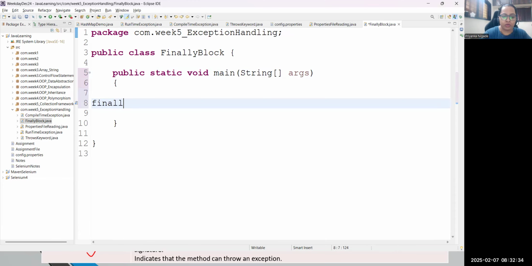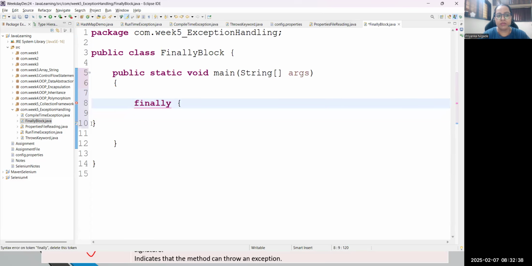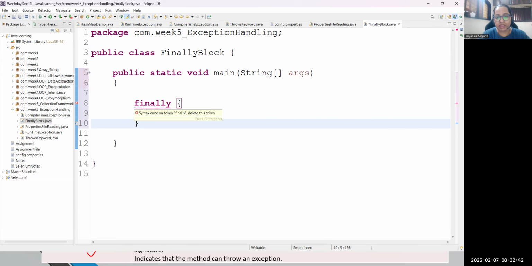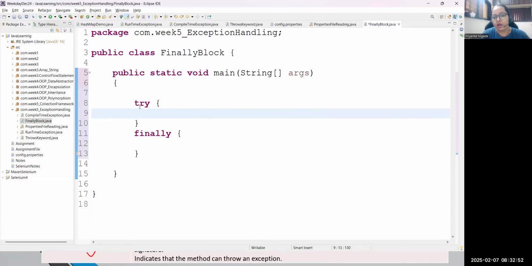If I try to write only finally, Java will not allow you to write only a finally block. What is the error message I'm getting? It says this is a syntax error, delete it, because Java says the finally block is always a part of try. It means very first, I need to write the try block. Along with try, finally is allowed. So this is the first point you need to remember.